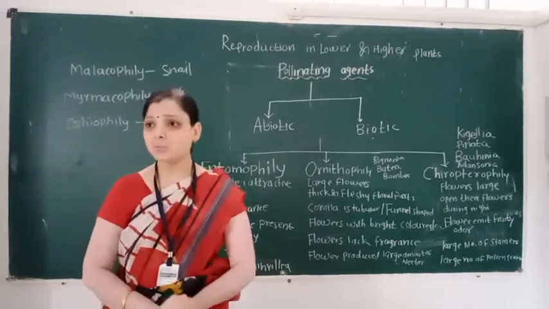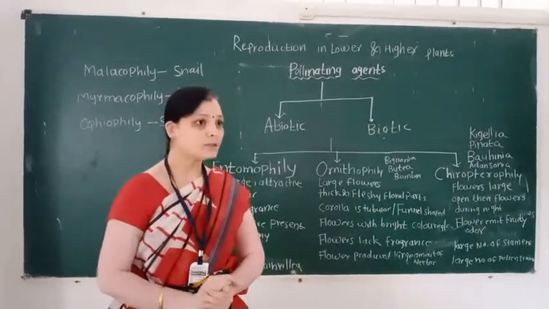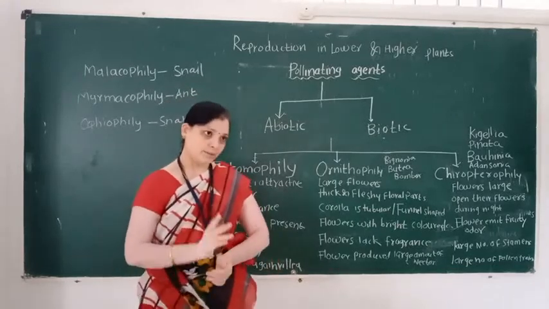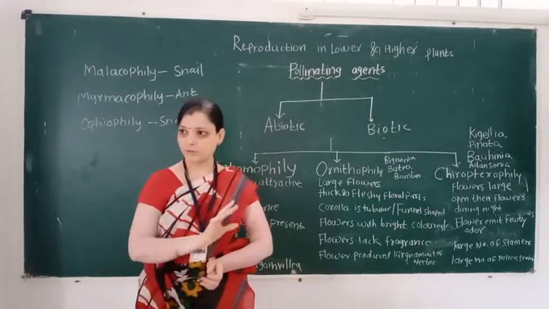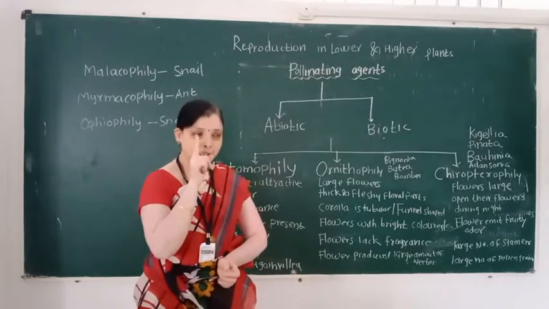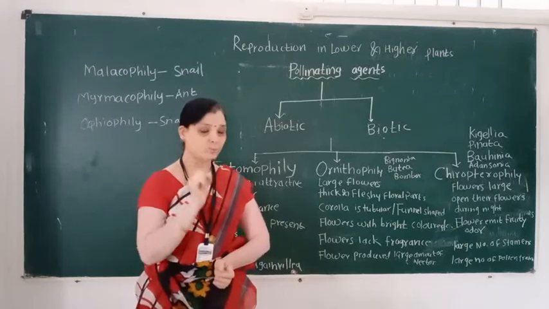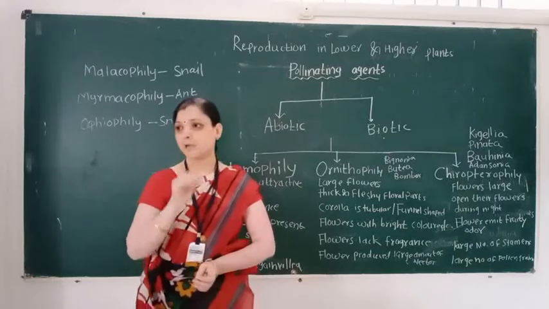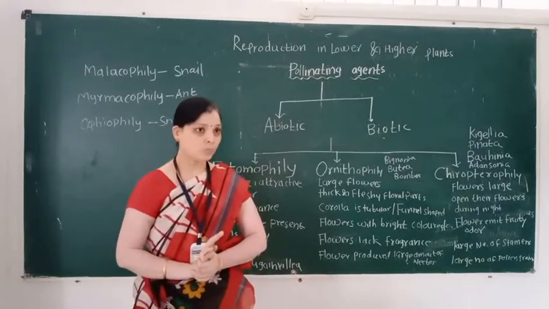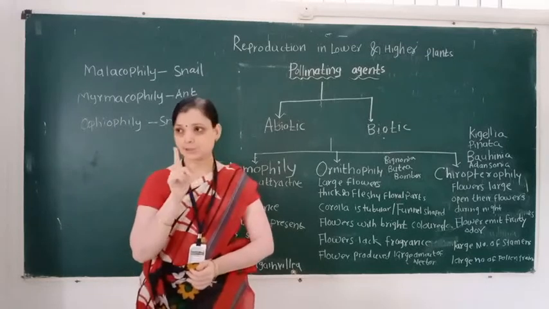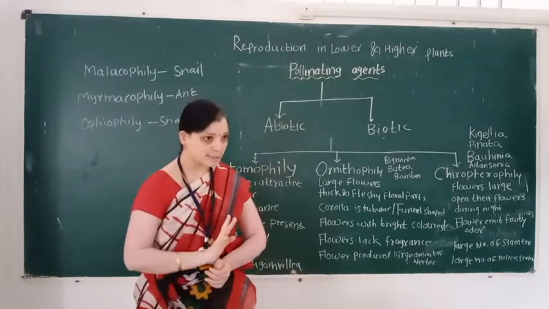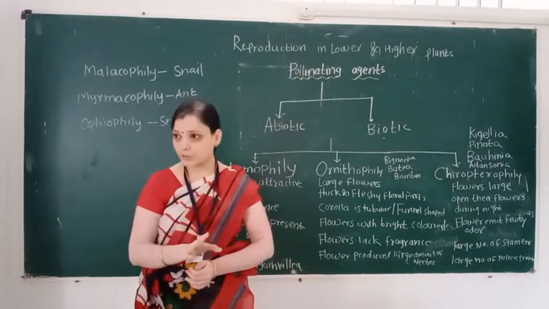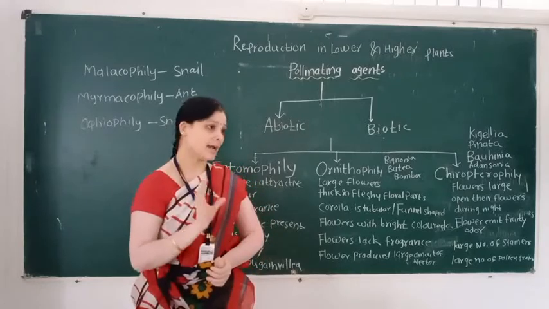For entomophily, which floral adaptive characters are required? The first character is the opposite of wind pollination: flowers are large, showy, and attractive.